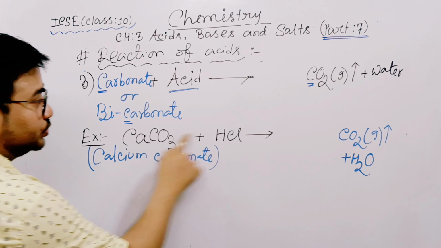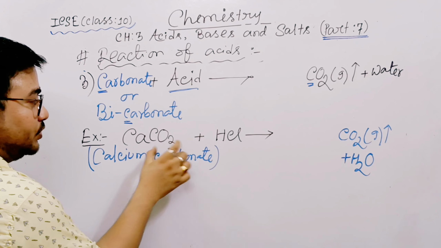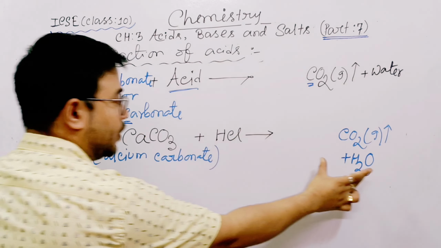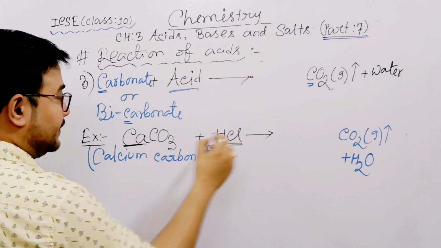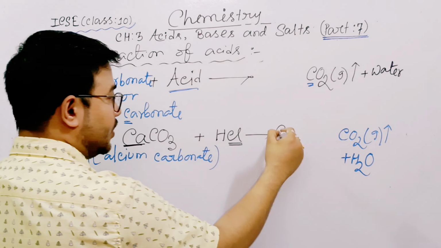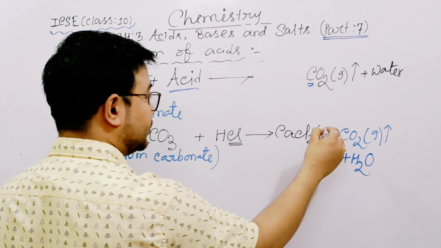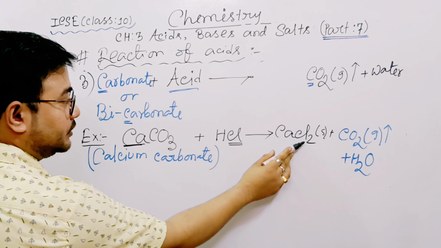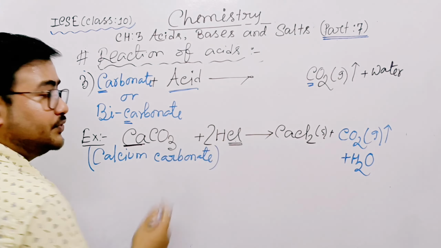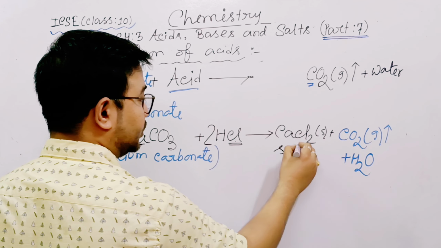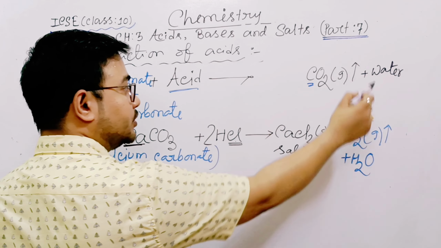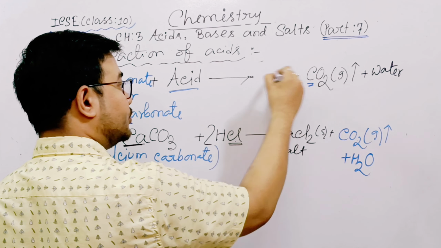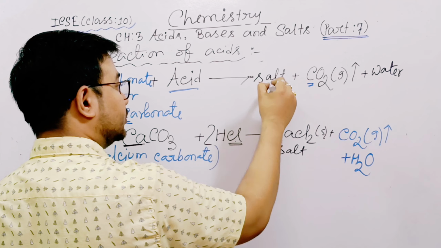So CO2 done, one O left, no? This O and H form water. Now which one is left? Here Ca left, here Cl left. So calcium and chlorine form calcium chloride solid. See, how many chlorine? 2. So put 2 here if you want. So this is salt. So our final line, acid not only produce carbon dioxide, water, but also produce salt.